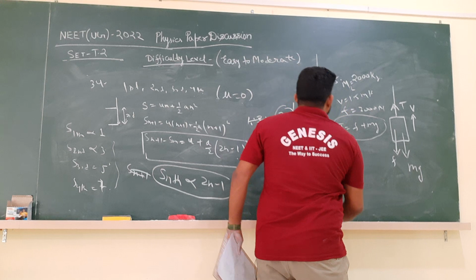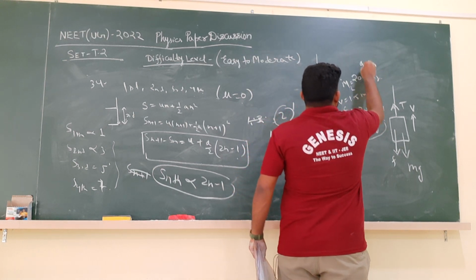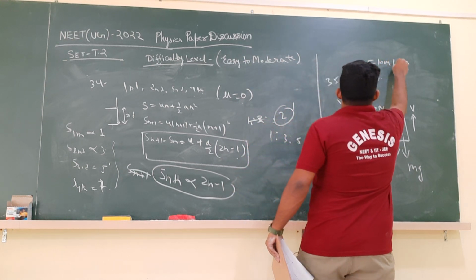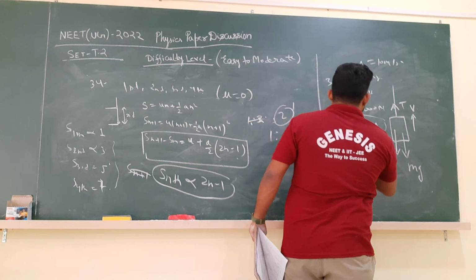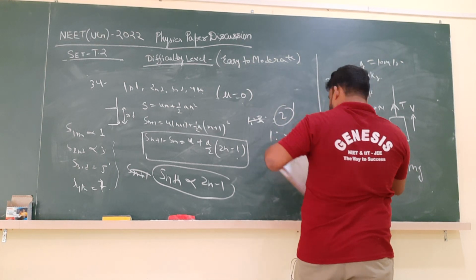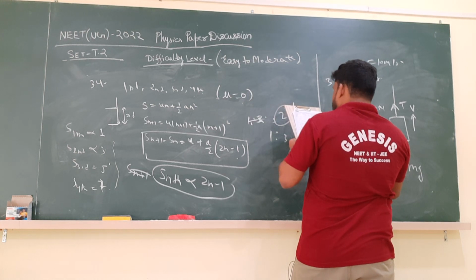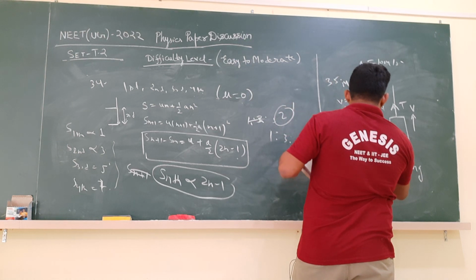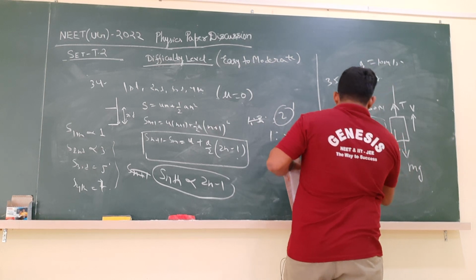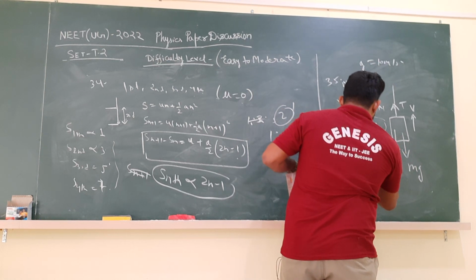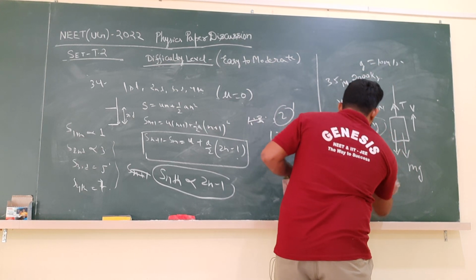Now, what is the mass of the body? 2000 kg. Let us assume g is equal to 10 meter per second square. So what is the tension? Tension is 3000 plus 2000 into 10, that is 20,000. So therefore tension is 23,000 Newton.